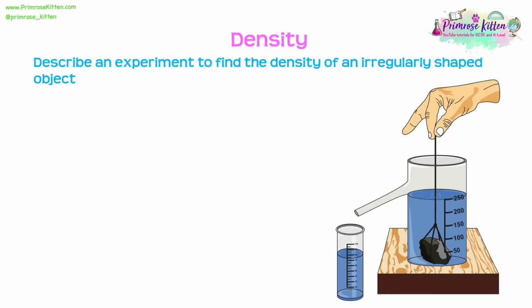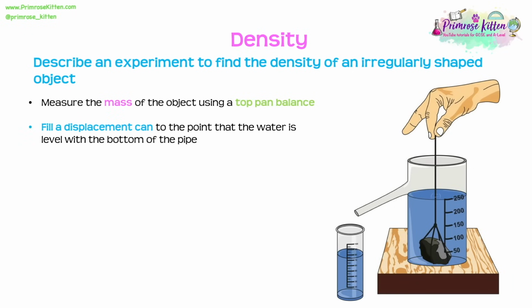In the exam, we need to be able to describe an experiment to find the density of an irregularly shaped object. This could be something like a stone, something that isn't a distinctive shape which you have a formula to work out its volume for. So here we need to know this method. We'd start off by measuring the mass of the object using our standard top pan balance. And then we're going to get a displacement can like the one in the diagram, and we're going to fill it with water until the water is level with the bottom of that pipe, just as we can see here.